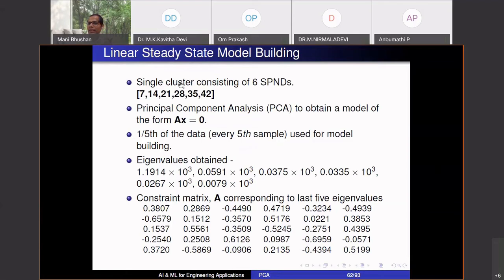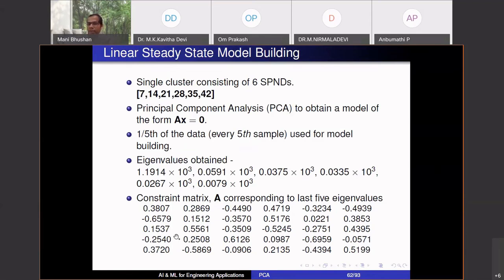It turns out that they indeed behave similarly. That's how they are numbered, that they're very close to each other. Okay, so whatever flux one sensor sees, the other sensor is seeing similar flux. We did not know that, but from data, one can extract that these sensors are highly correlated, highly related. You can extract models. So we could actually extract 5 relationships amongst these 6 SPNDs, which means that you fix one, others will get fixed. There are no degrees of freedom.